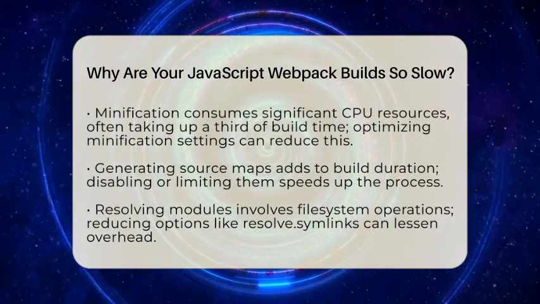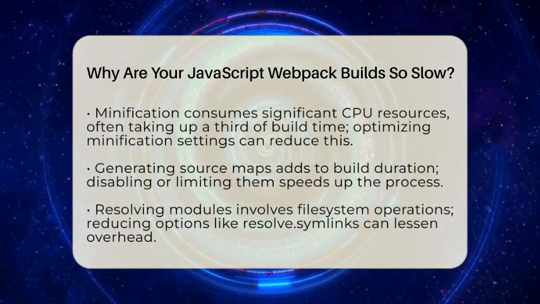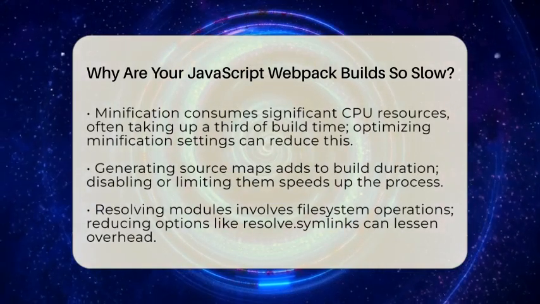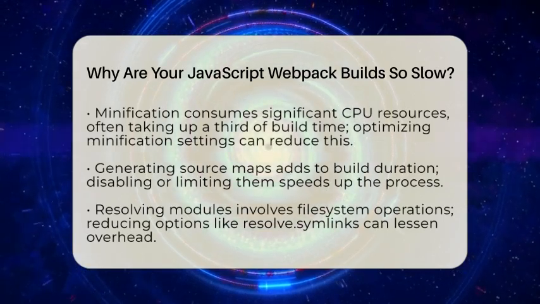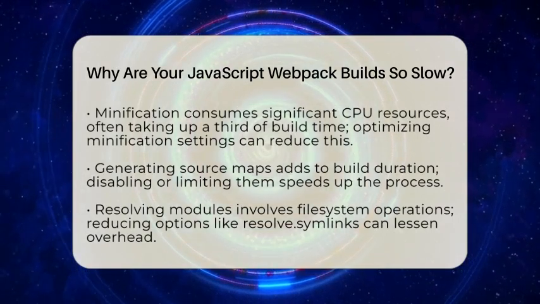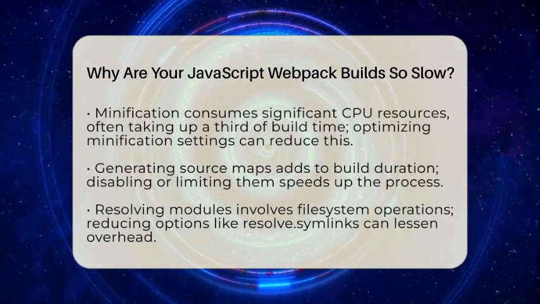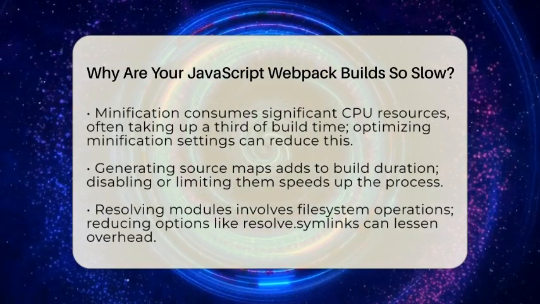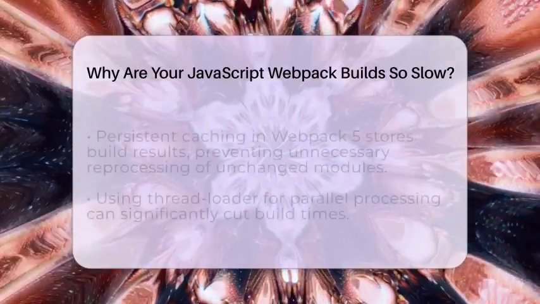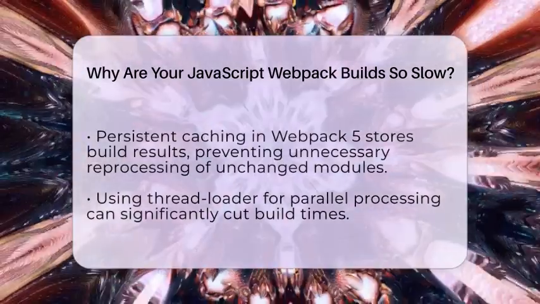Minification is another big factor. It shrinks your code by removing whitespace and comments, but it's CPU intensive. Minification can take up a third or more of your build time. You can speed this up by configuring minifiers to skip compressions that don't make much difference, saving time without losing much in bundle size. Generating source maps helps with debugging, but it also adds to build time. If you don't need source maps during certain builds, disabling or limiting them can make your process faster.